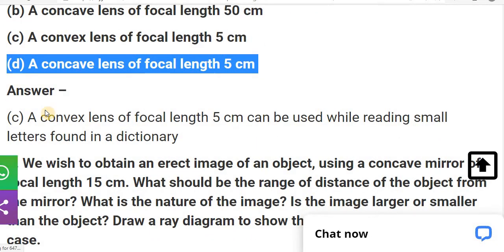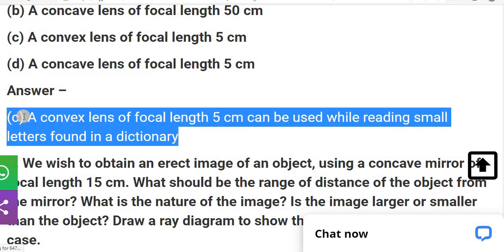As we study in the application of the convex lens, a convex lens is generally used to magnify the letters, so we can easily read them. So the answer is a convex lens of focal length 5 centimeter, which can be used while reading small letters found in a dictionary.